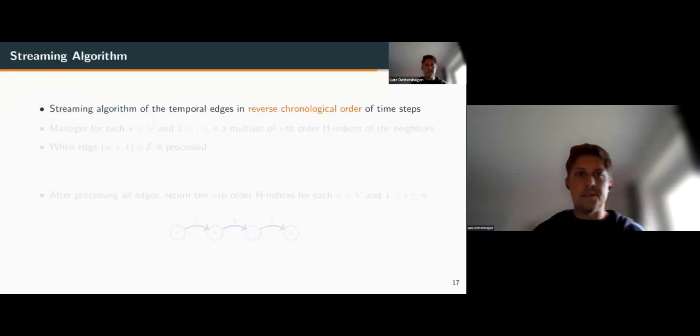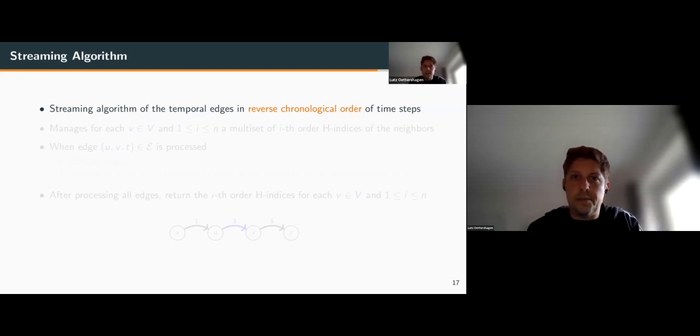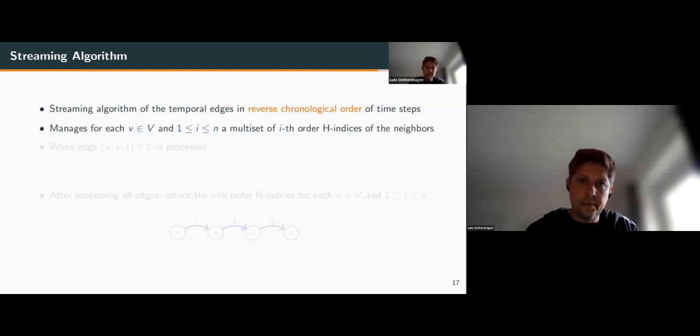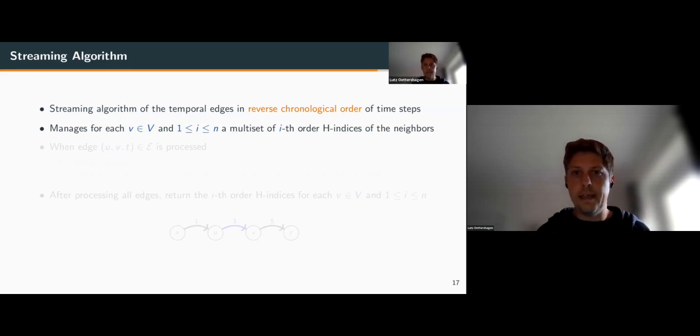So the basic idea of the streaming algorithm is as follows. We stream over the edges in reverse chronological order. So we start with the latest time steps and go backwards in time. If we have two edges with equal time steps, we just process them in arbitrary order. Then the algorithm manages for each node and each value i between 1 and n a multiset of the H indices obtained from the neighbors.